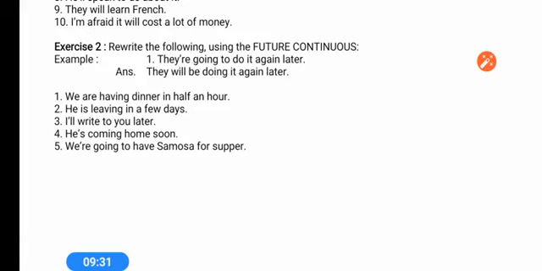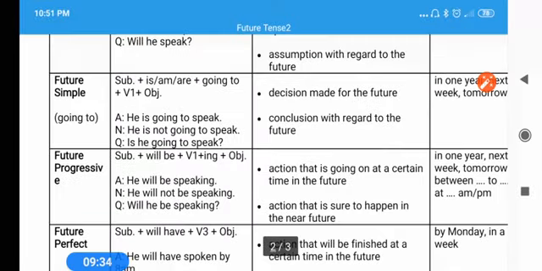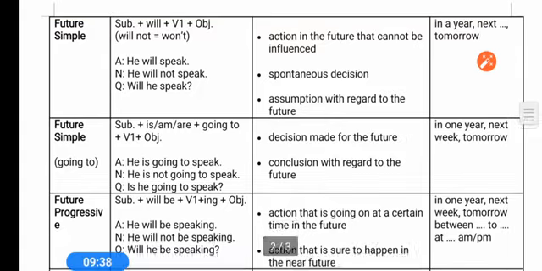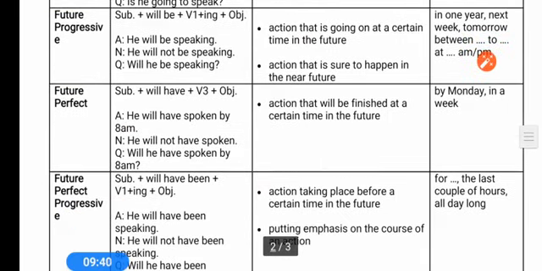Once again, quickly I am repeating that future simple is used to tell what will happen in the future. Future continuous is used to tell what will be going on, continuing, at a particular time. In future perfect we use it to tell what will be completed at a future time, and future perfect continuous is used to tell what will be continuing at a particular point of time.